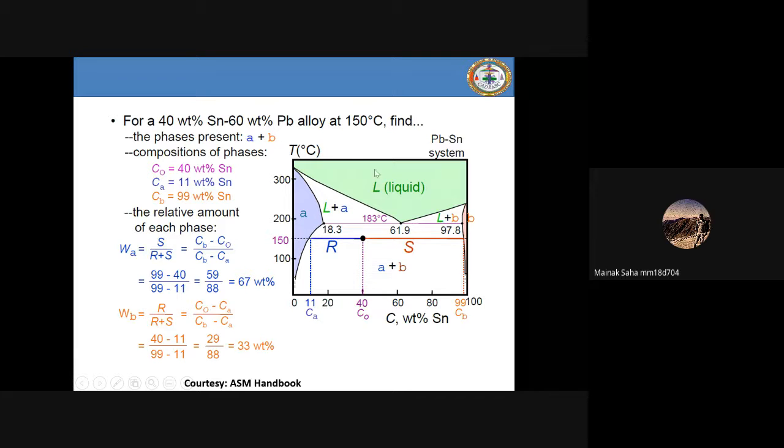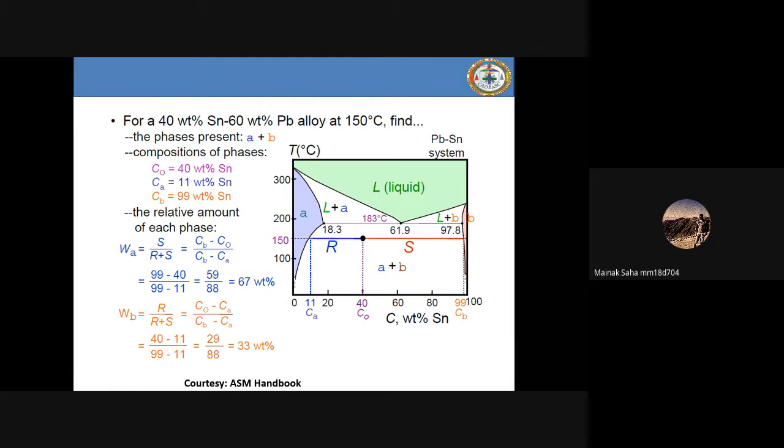Okay. See, complete solubility in the liquid state is there. That's why you have liquid plus alpha, liquid plus beta. Here they have written A and B. It should not be A and B, it should be alpha and beta. But okay, if this is A and B, then this should be alpha and this should be beta. I think they are considering A as alpha and B as beta, so that's why they have written this. Otherwise, there is no doubt. Please don't fall into this doubt.